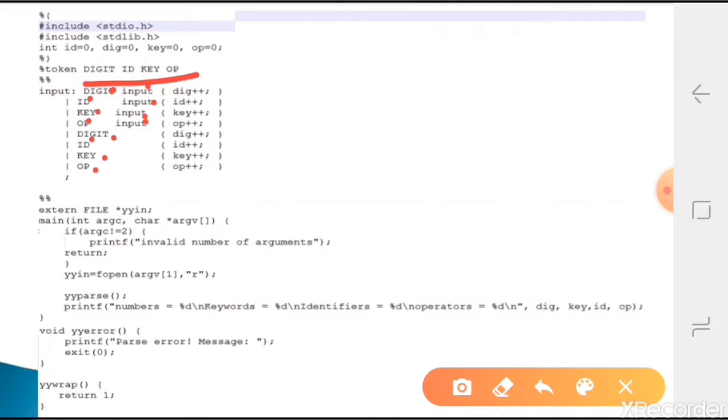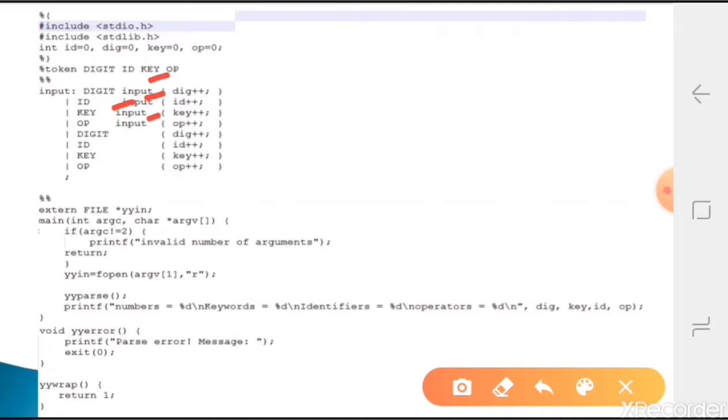These all are listed here. This is our grammar: whatever input is there may be a digit, or again some input, then it may be an identifier, then again some input, maybe only key, then again some input, it may be an operator, after that again some input.